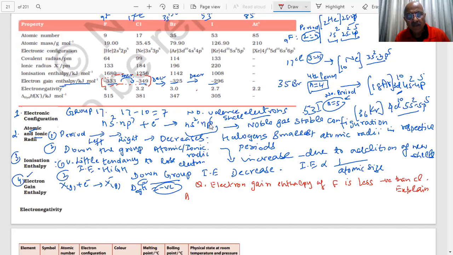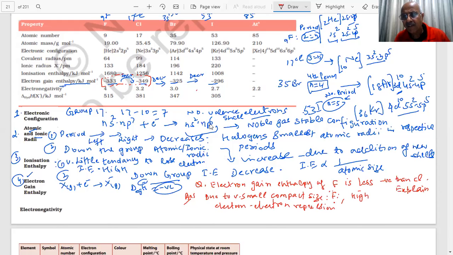Important question for the exam. Due to its very small, compact size, fluorine has greater electron repulsions. Fluorine has lone pairs of electrons. Seven electrons are there, and one more is coming, so there will be high electron repulsion. So fluorine does not accept any more electrons.